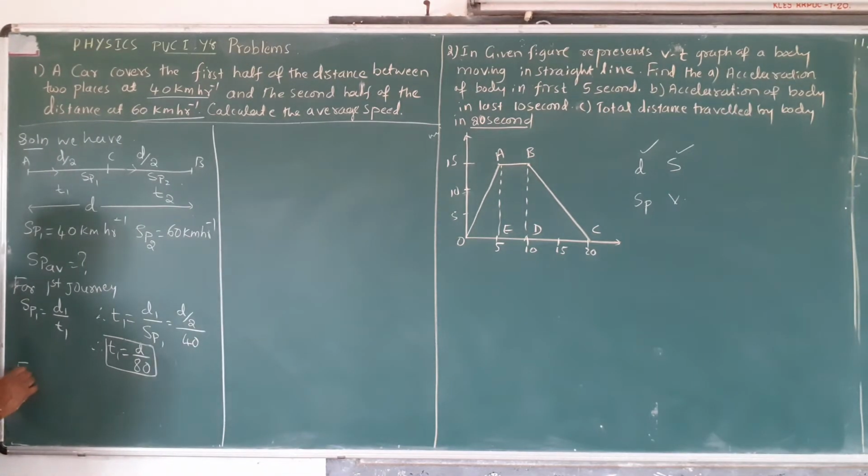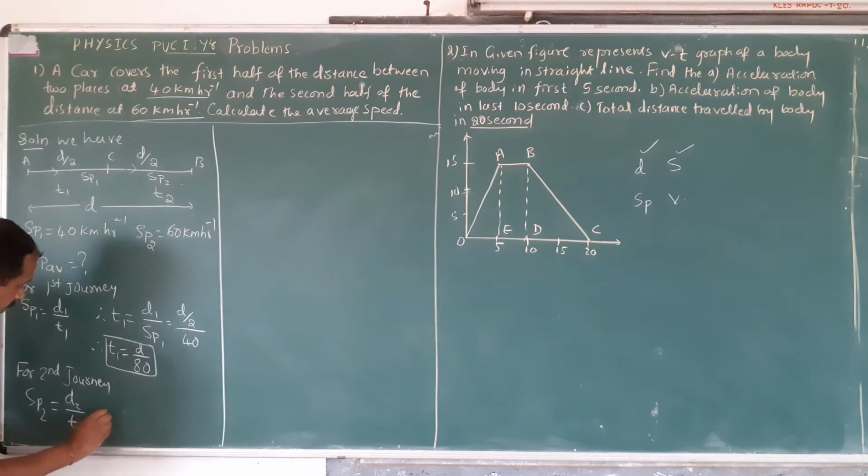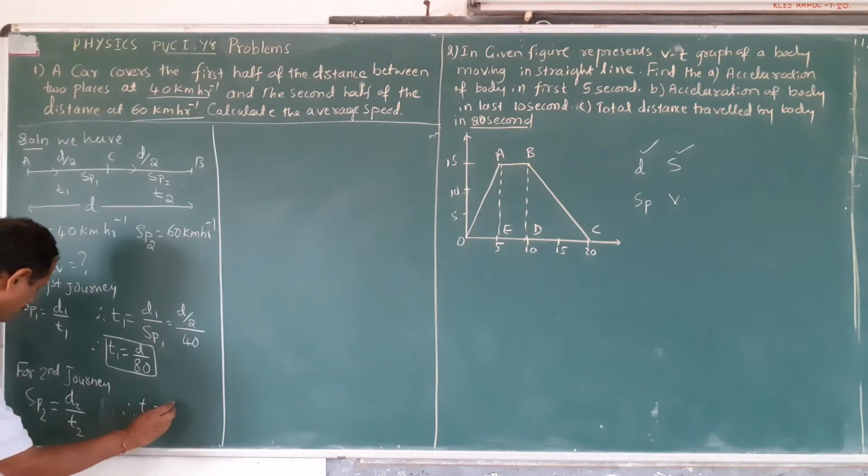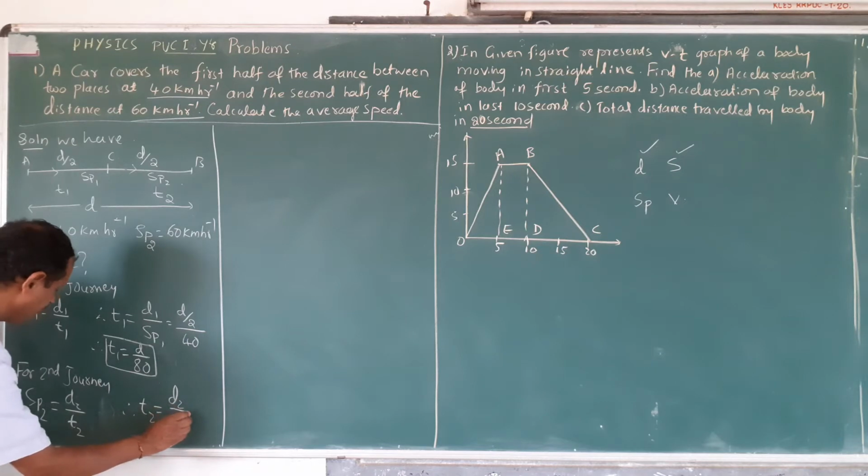For the second journey, the next remaining one, SP2 is equal to D2 divided by T2. Therefore T2 is equal to D2 divided by the speed.